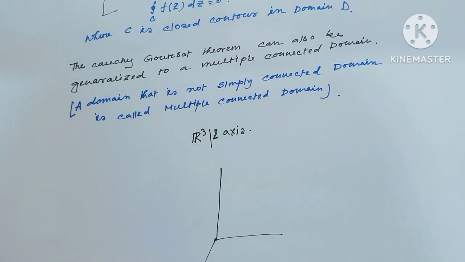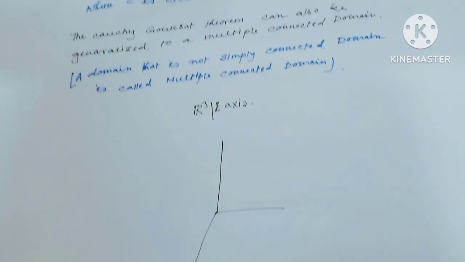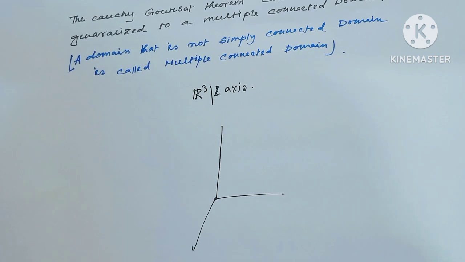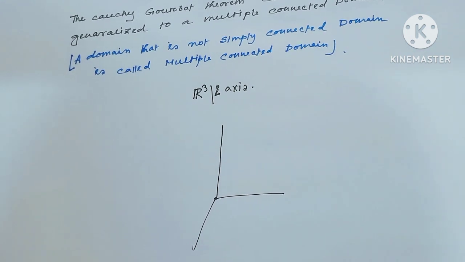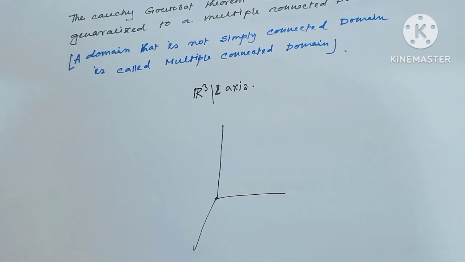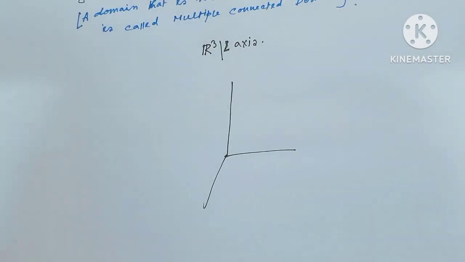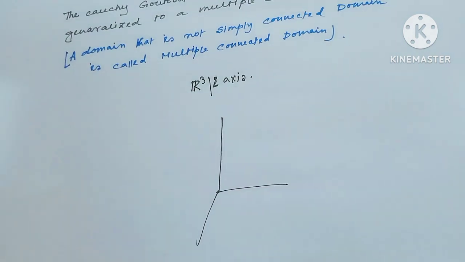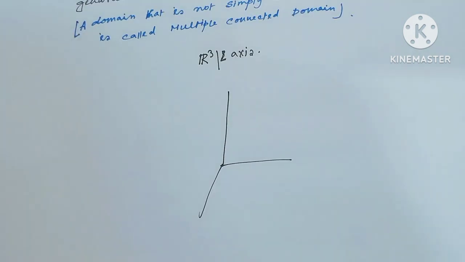Multiply connected means when this is not simply connected. That means this concept of simply connected is very important. So I will give two examples to understand simply connected in a better way. In R3, consider the domain R3 minus the z-axis. Is this domain simply connected?